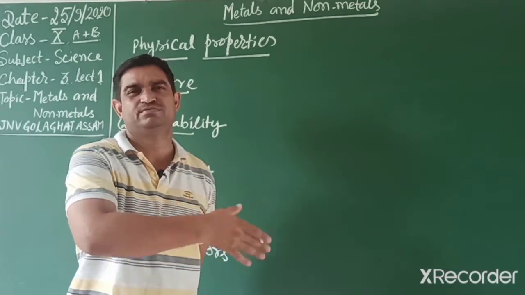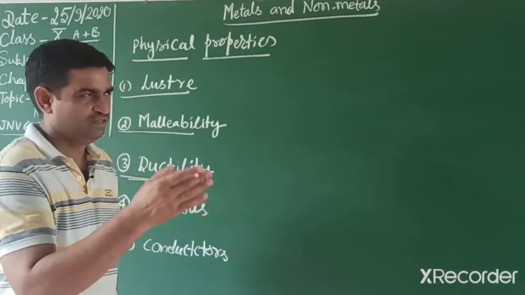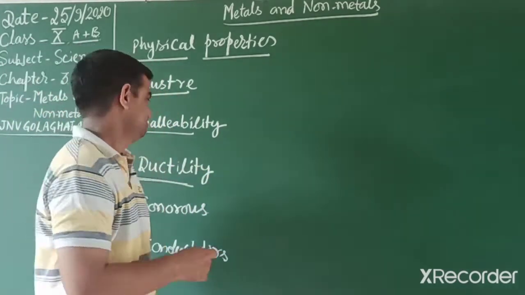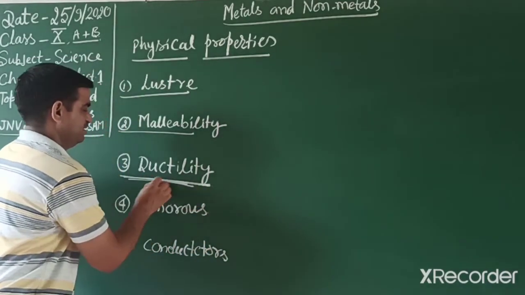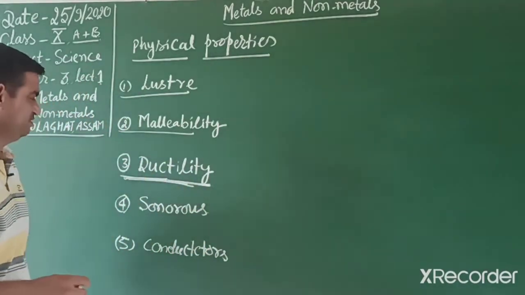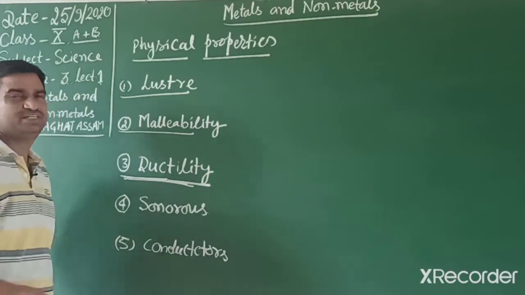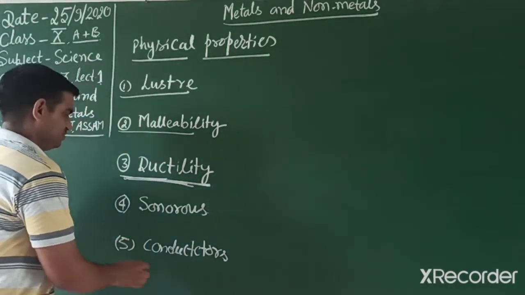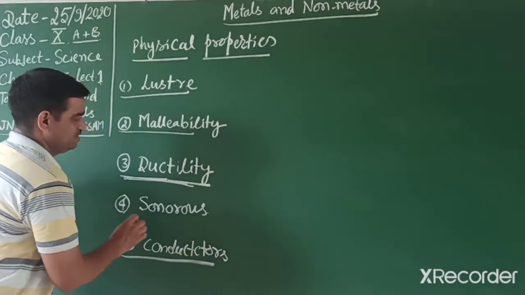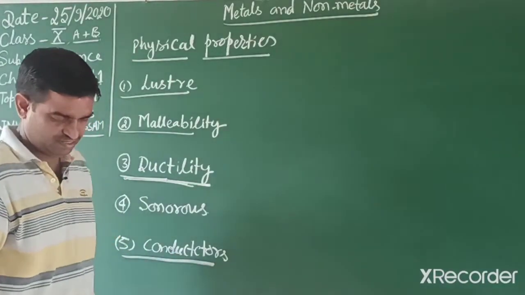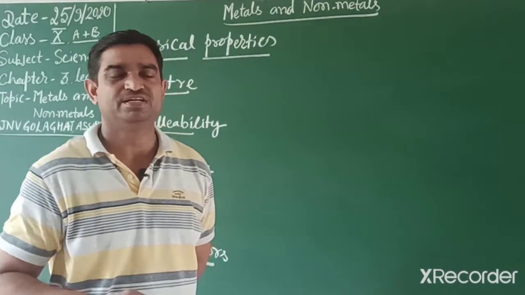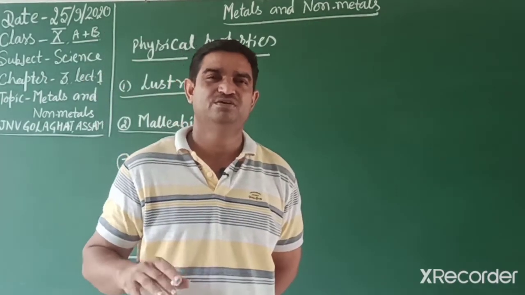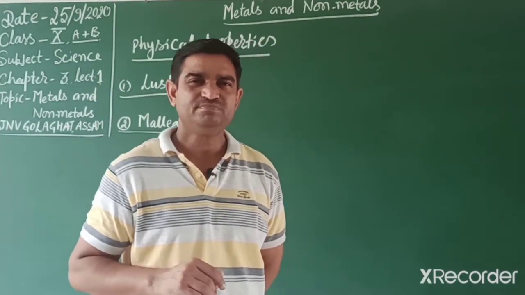In daily life, iron wires, aluminium, and copper can be used for electric current and different purposes. Sonorous: they create sound. And they are good conductors of heat and electricity. But lead and mercury are poor conductors.